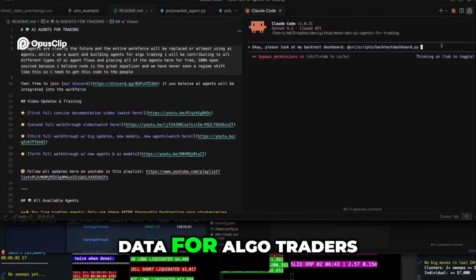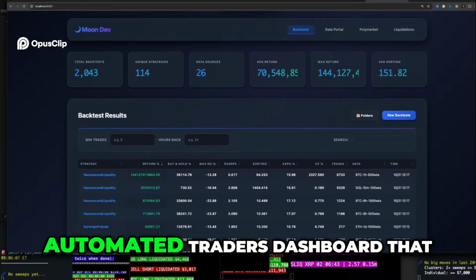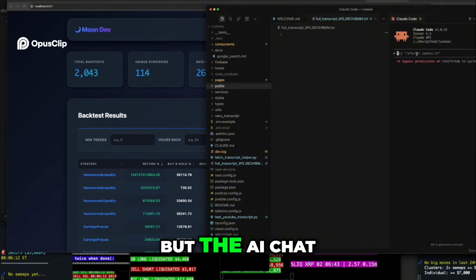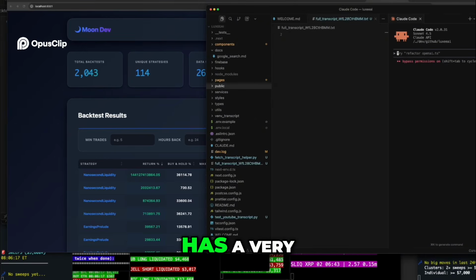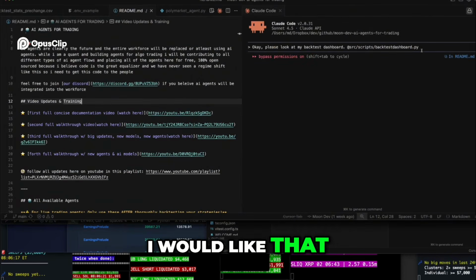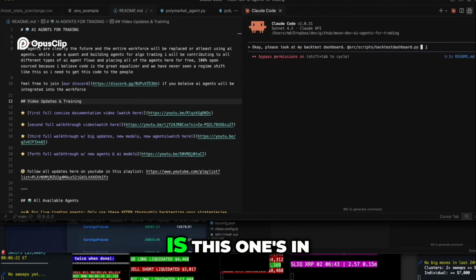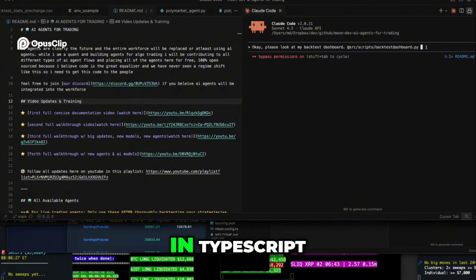It's a bunch of data for algo traders or analyzing Polymarket and things like that. An automated traders dashboard that has a bunch of tabs. But the AI chat I'm going to give you in a second has a very, very good chat interface, and I would like that to be a tab. So essentially I have to merge both projects. The tricky thing is this one's in Python, and the one that I'm showing you below with the AI chat, I think is in TypeScript.